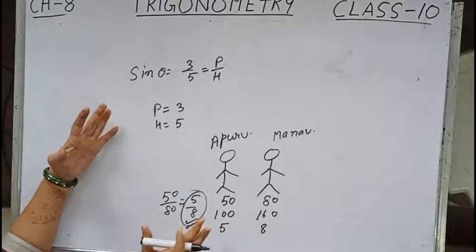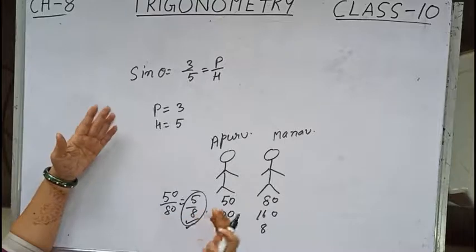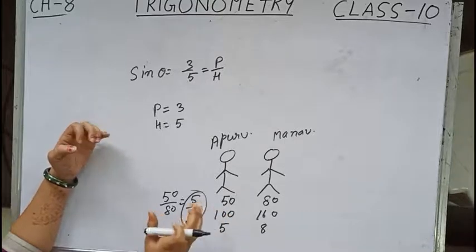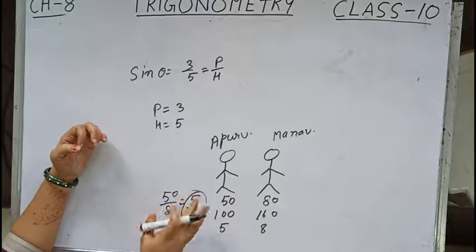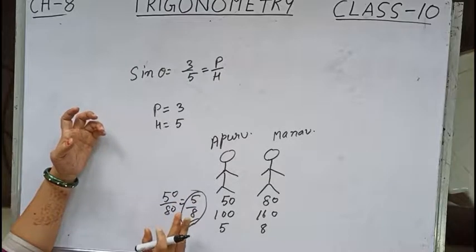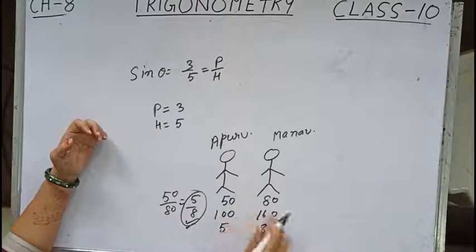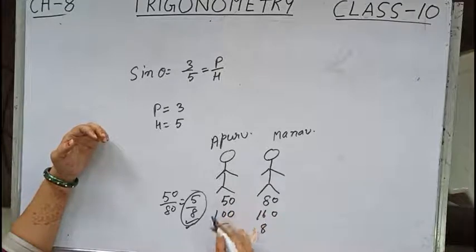So children, what I want to say is the ratio doesn't give the exact value. It is only the ratio. The value here may be indefinite. Suppose I write it as a multiple of 4 times: 5 fours are 20 here and 8 fours are 32 here. Then also the ratio is 5 by 8 only.